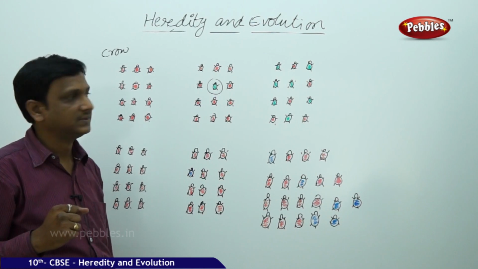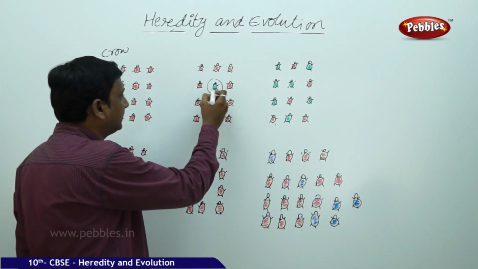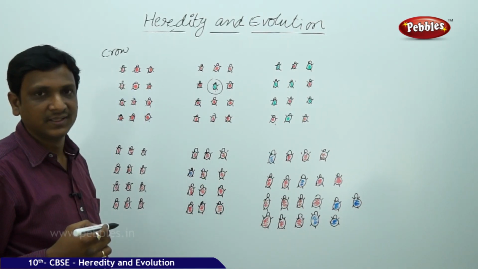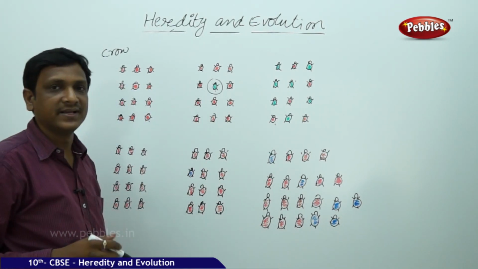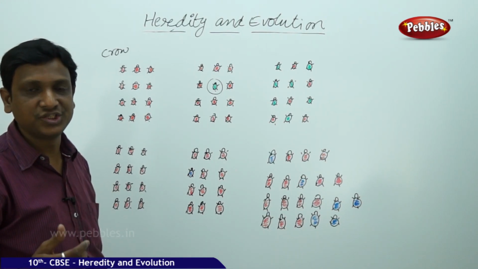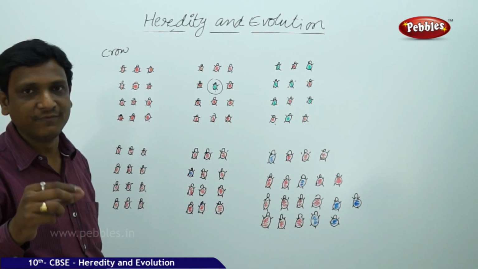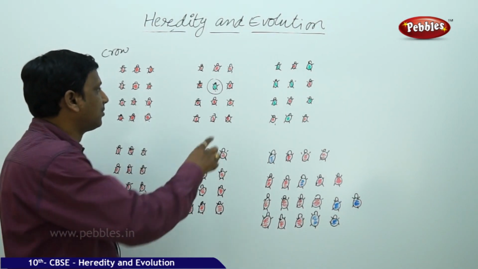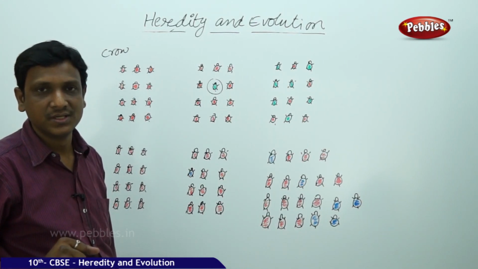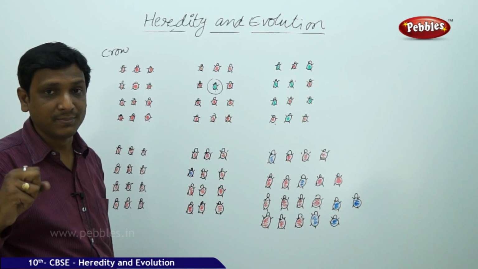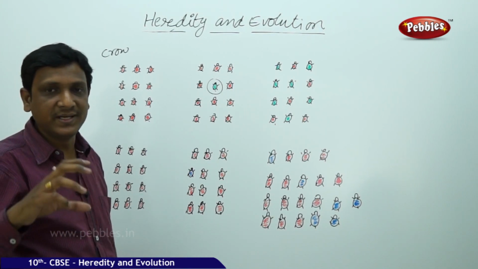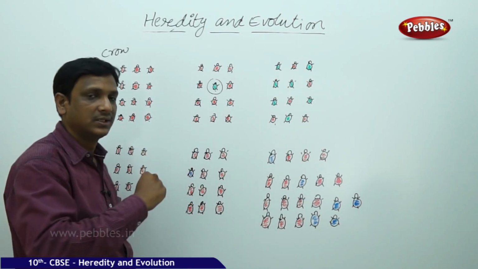Now what happened? Because of this green color, as the green color blends with the leaves which are green in color, the green beetle is not being eaten by the crows. Crows cannot identify the green beetle because the leaves are green. Camouflage takes place. That means blending of its color with its surroundings. So only the red beetles are identified. Green beetles are not identified by the crows. So the green beetle population is increasing because crows are not eating them.